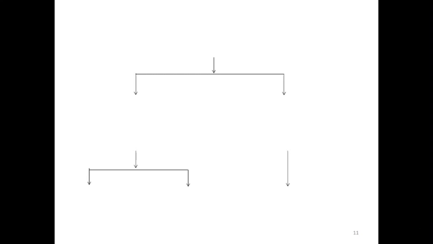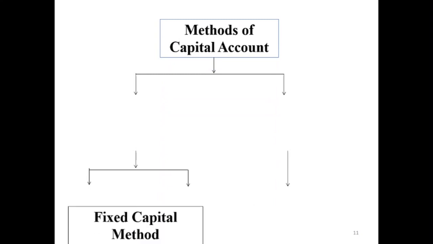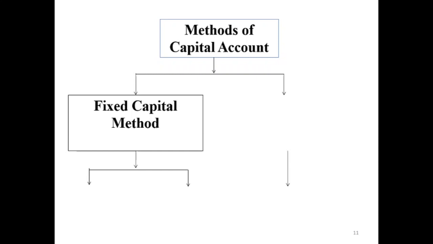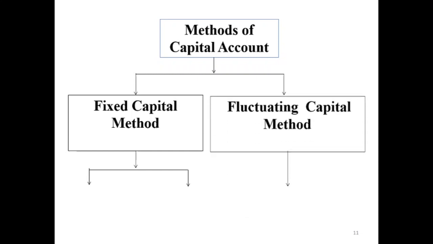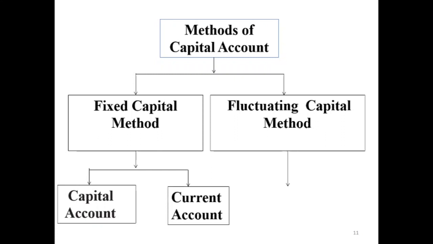As you can now see, the next concept is methods of capital account. There are two methods of maintaining the capital account. One is fixed capital method and the second is fluctuating capital method. In the first method, two accounts are prepared: one is the capital account of partners and one is the current account of partners. In the second method, only the capital account is maintained.